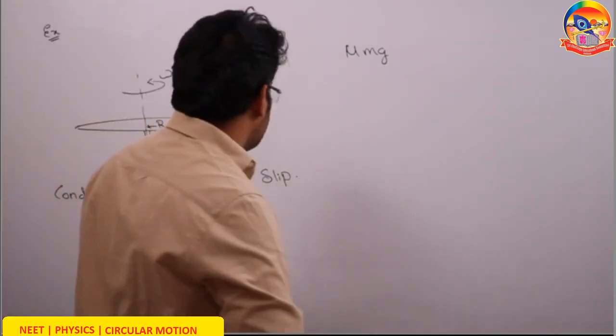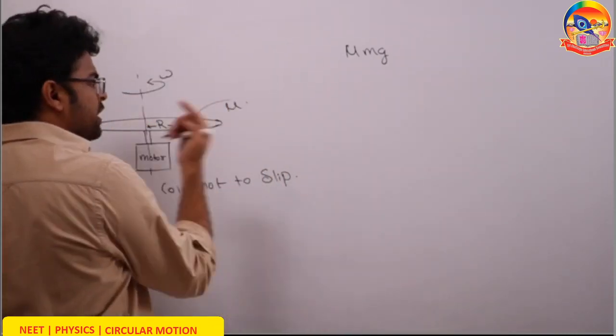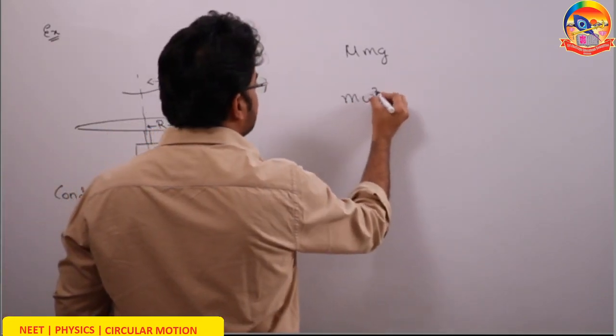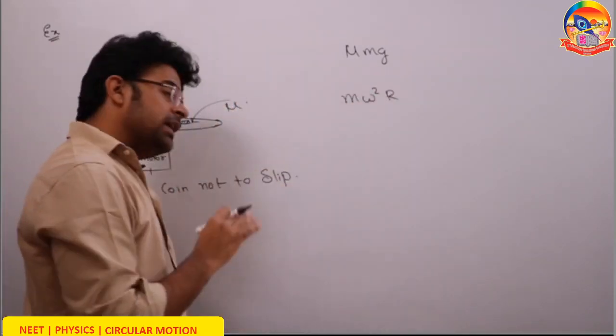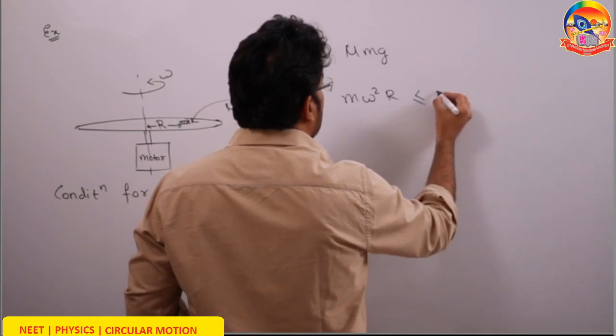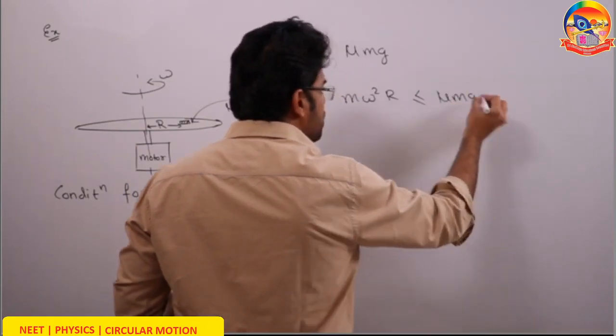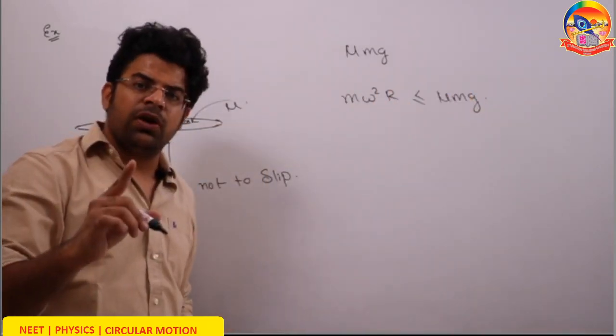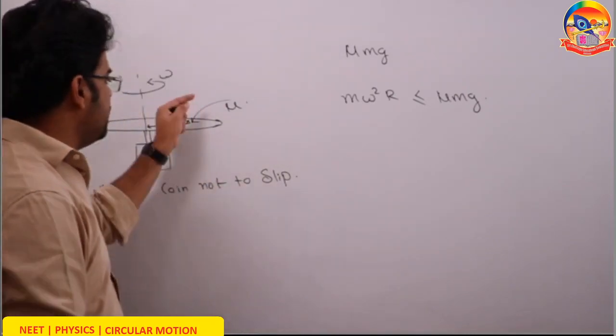So if the required centripetal force m omega square r is less than or equal to the available friction force, then the friction force will act so as to cease the relative motion between the surfaces.